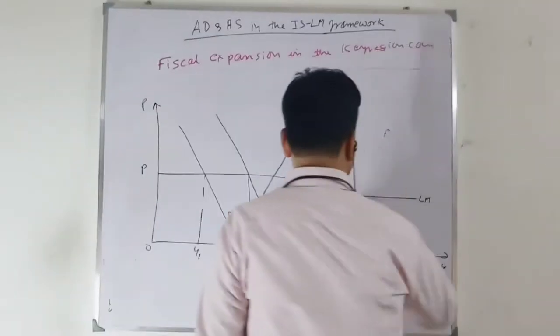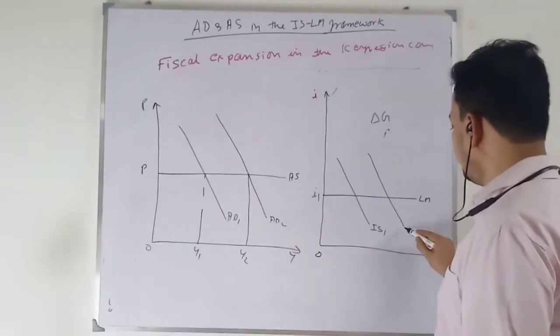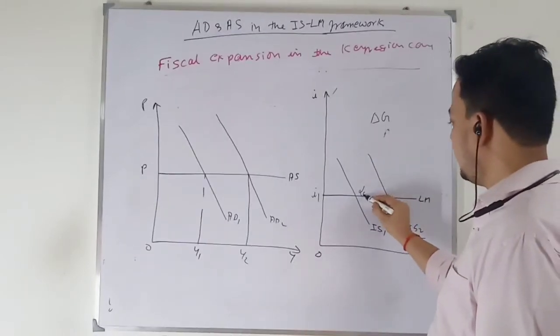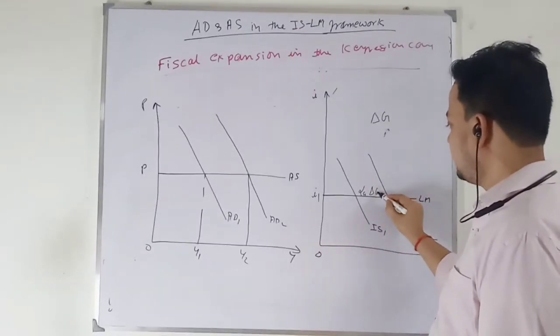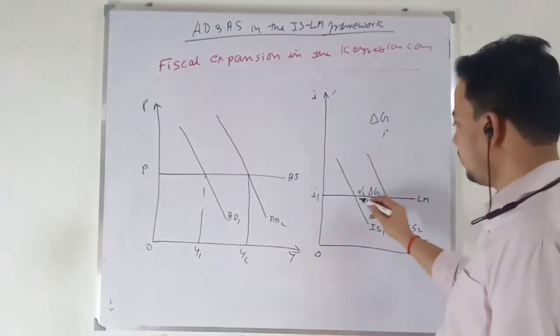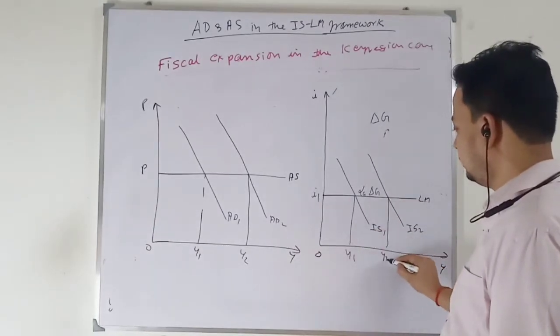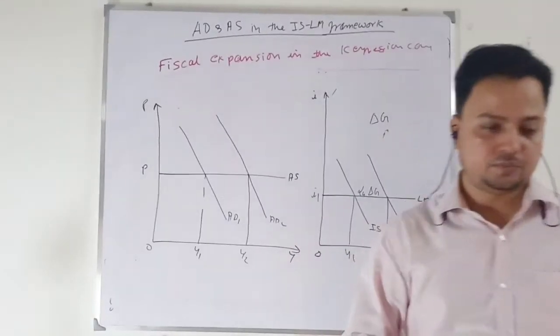When government expenditure increases by delta G, the IS curve will shift rightward from IS1 to IS2. How much is the shift? Multiplier alpha G, because this is government expenditure, times the change in government expenditure. So the full value of the multiplier will be realized and output will increase from Y1 to Y2. Simple.